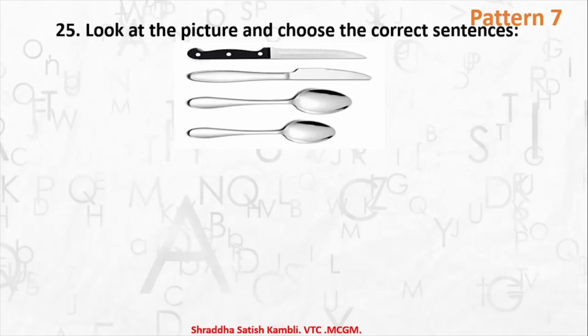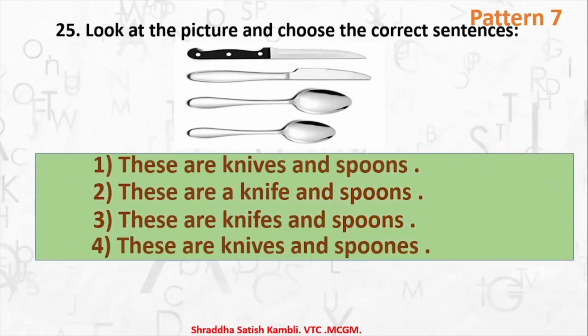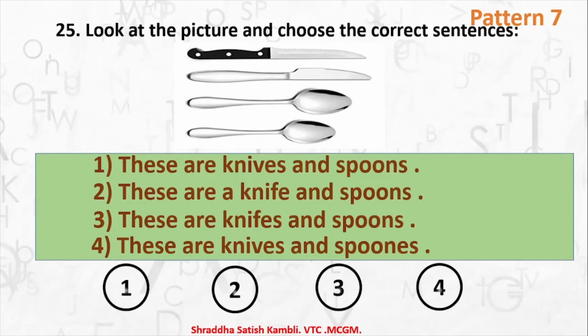Now remember, we are not going to talk about size here. We are not looking at which one is bigger and which one is smaller. We are looking at numbers. Okay, keep that in mind. So let's see which could be the correct sentence. 1, these are knives and spoons. Second, there are a knife and spoons. There are knives and spoons. And these are knives and spoons.